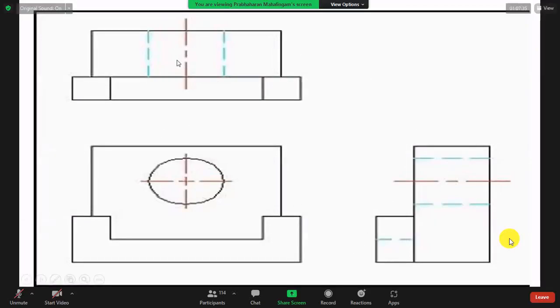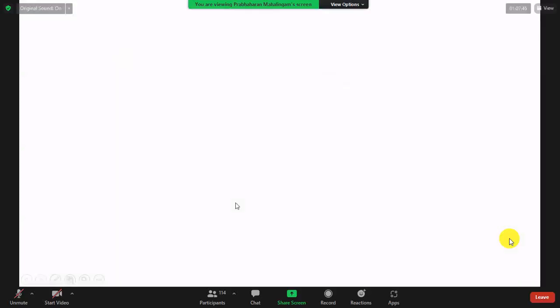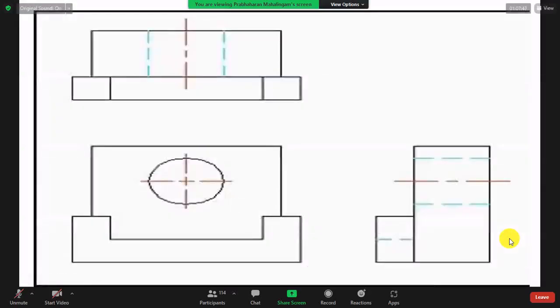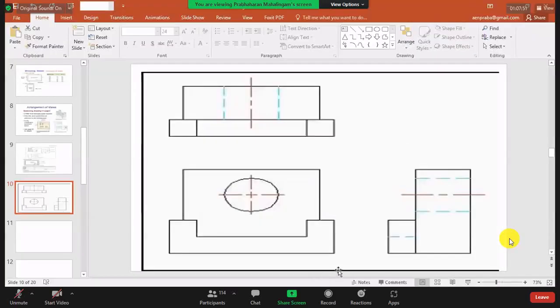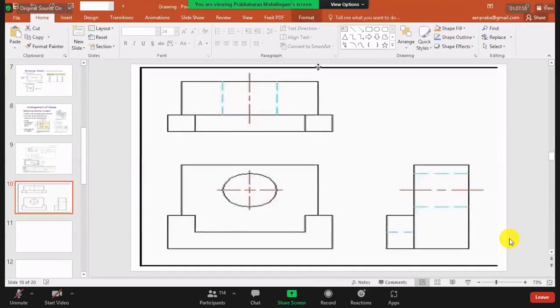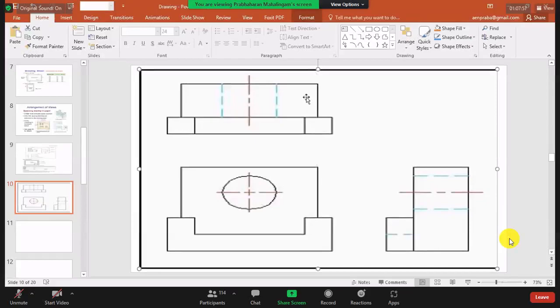So when you draw this in your drawing, next class you will tell me. Okay, 1 minute, I will show you. From this you will see, whenever you move this a little bit, you see top is the top line of the drawing, right?